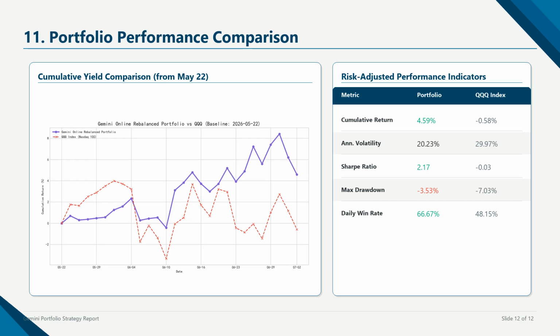Our strategy achieved an annualized volatility of 23% and an outstanding Sharpe Ratio of 2.17 compared to QQQ's Sharpe Ratio of -0.03. The maximum drawdown was restricted to -3.53%, demonstrating superior risk-adjusted returns and robust downside protection. This outperformance is driven by our systematic rotation, which quickly exited underperforming growth names and rotated capital into defensive leaders and utilities. The daily win rate of our strategy stood at 67%, highlighting the consistency of our selection model.